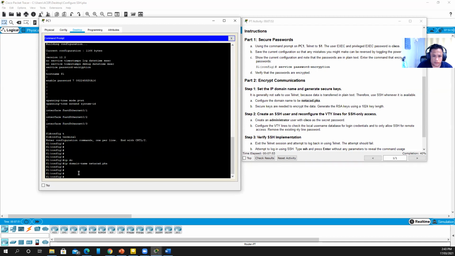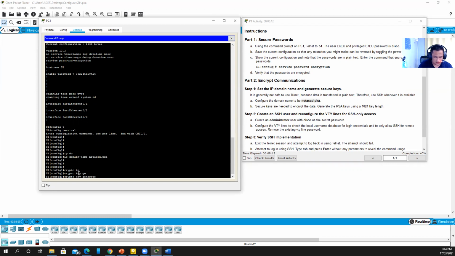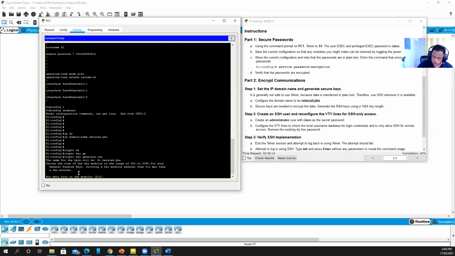Then letter B, generate the RSA key using a 1024 length. So this is the command: crypto key generate rsa. Then choose 1024.